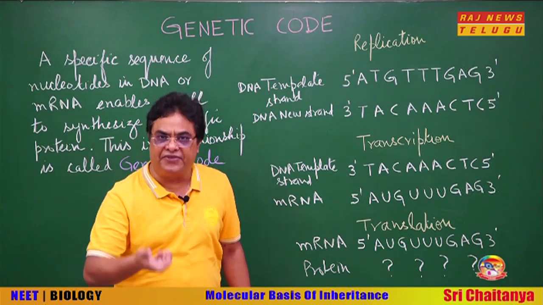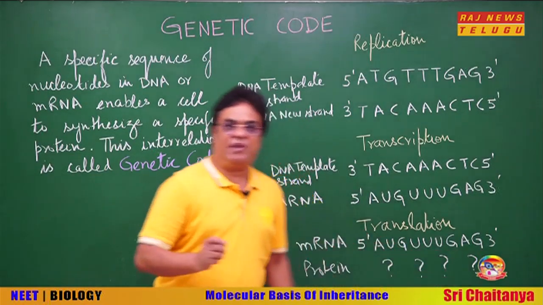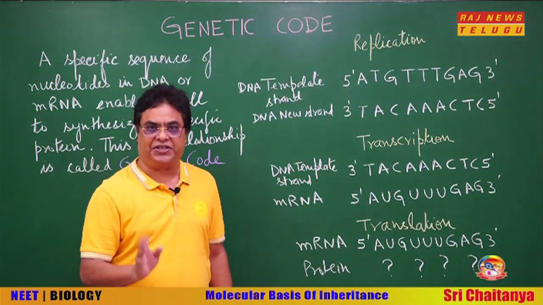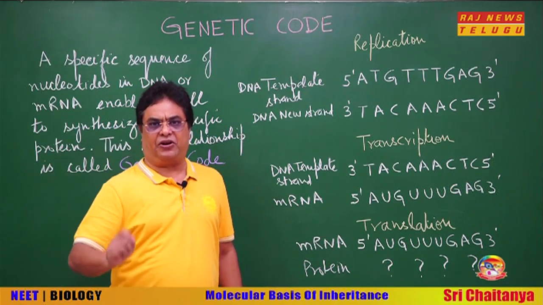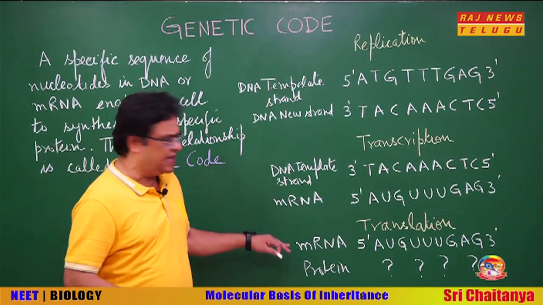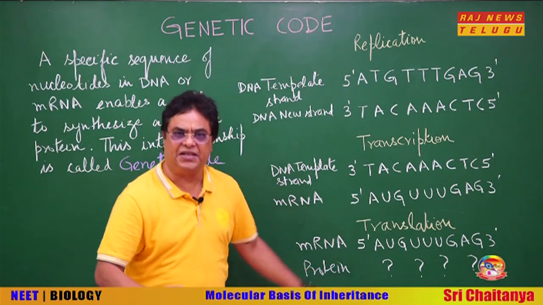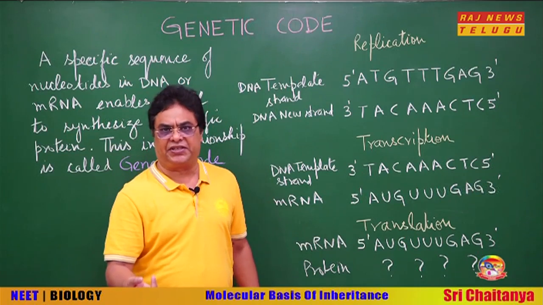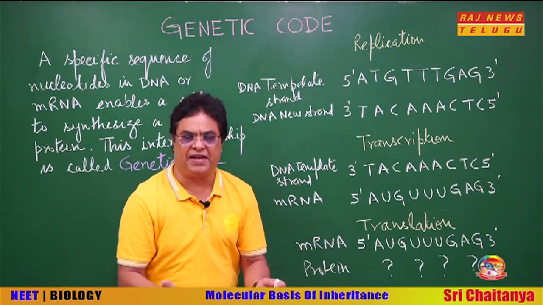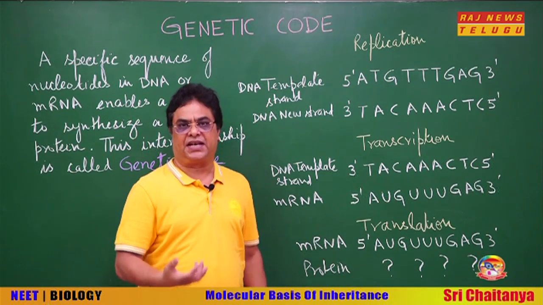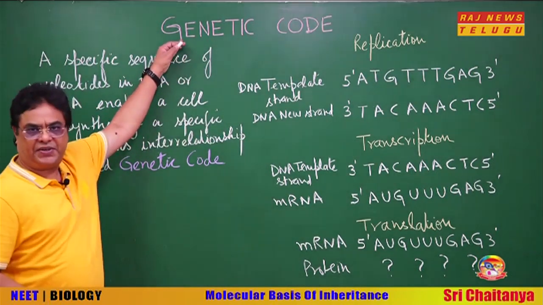So it was very difficult to understand how this relationship is governed, but it was confirmed that there is a relationship, because any change in the nucleotide of the DNA or the corresponding mRNA resulted in a change in the amino acid in the protein. It means there was a relationship, but how it is established, because there is no complementarity, was a daunting task for scientists, and the study of this relationship is the genetic code.